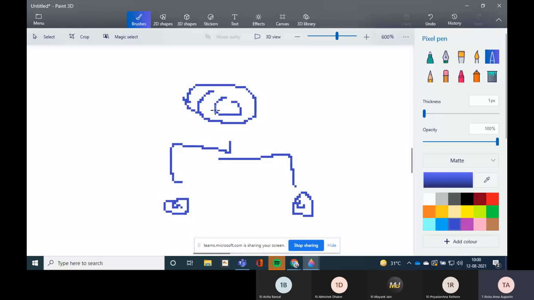Then only one copy will go here and one will go here. Otherwise, only one of them will get the DNA, not both. So the duplication is required in the first stage when it is in the parent stage. Then half of the DNA will go to the first daughter cell, and the other half will go to the second daughter cell. Other things I already told you: growth, and synthesis of proteins and RNA are required during the cell cycle. Clear?